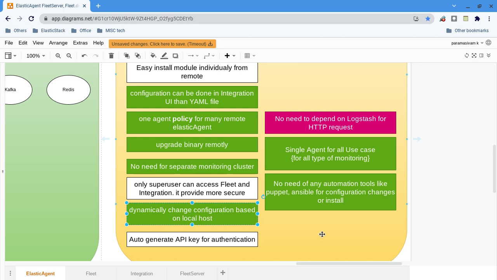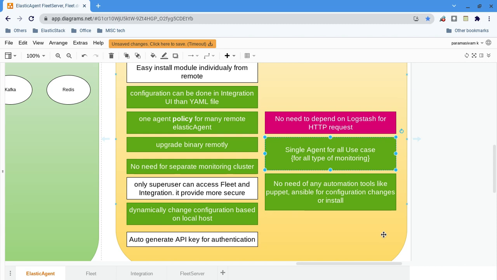And the third is the single agent installation. It can be anything. It can act in a Filebeat role, it can act in a Metricbeat role, it can act in a Heartbeat role. Something like that. That's why it's a single agent.